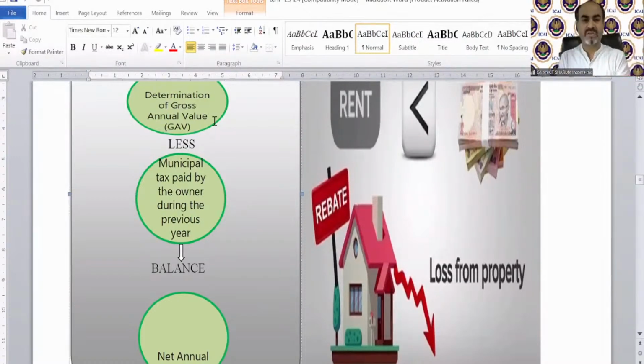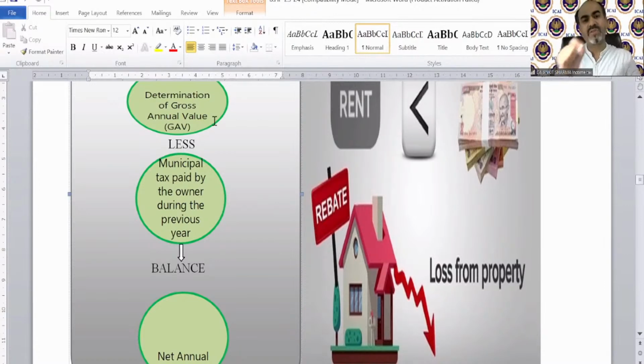There is a 70% probability that you will get the full question correctly solved, the full marks, if you find the correct gross annual value. And let me tell you, if the GAV is wrong, then I personally feel there should not be any marks for you, because everything is connected with GAV. So if GAV is wrong, your annual value is wrong.